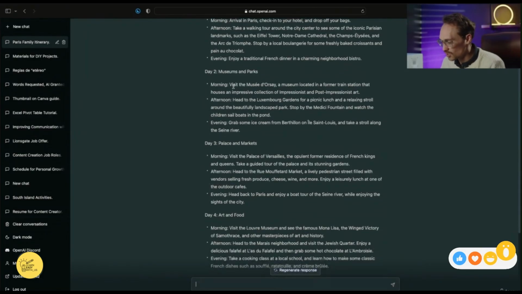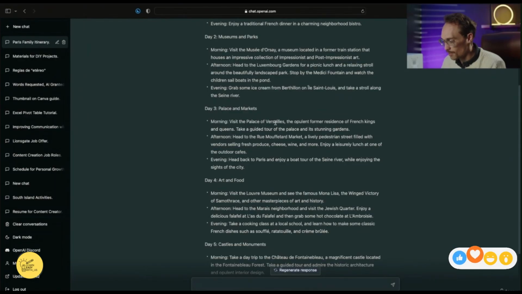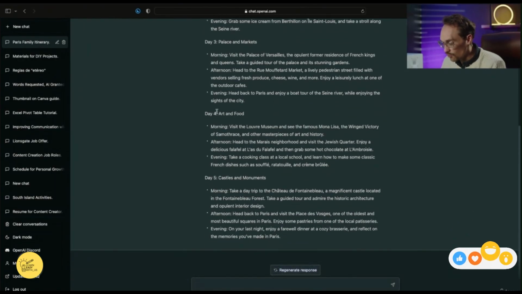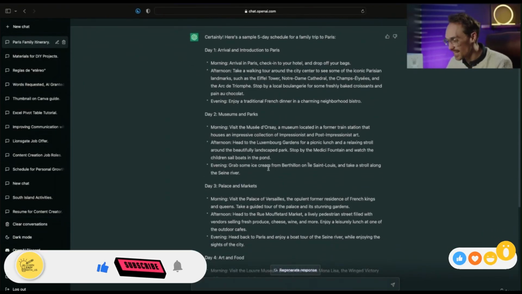We have day 2, we start in the Musée d'Orsay. Day 3, we're visiting the Palace of Versailles. Day 4, in the evening, we're taking a cooking class at a local school and learning how to make some classic French dishes such as soufflé, ratatouille, and crème brûlée. This took a matter of seconds.